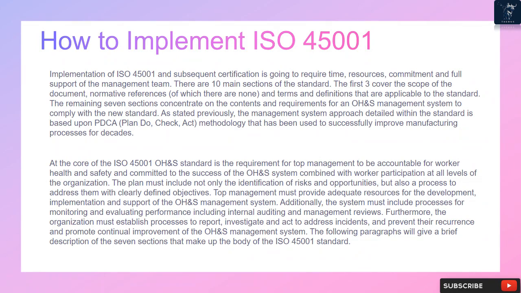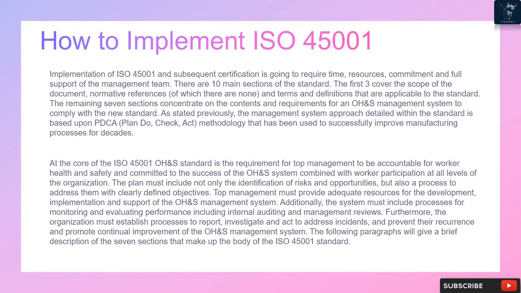Top management must provide adequate resources for the development, implementation, and support of the OH&S management system. Additionally, the system must include processes for monitoring and evaluating performance including internal auditing and management reviews. Furthermore, the organization must establish processes to report, investigate, and act to address incidents, and prevent their recurrence and promote continual improvement of the OH&S management system.